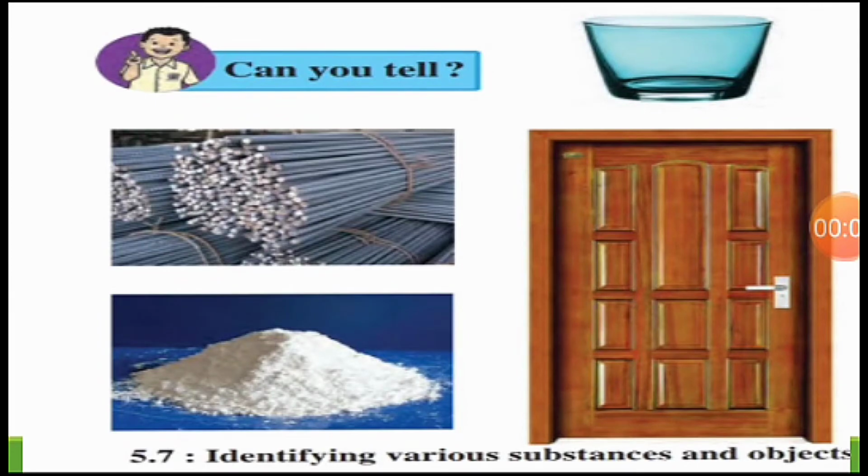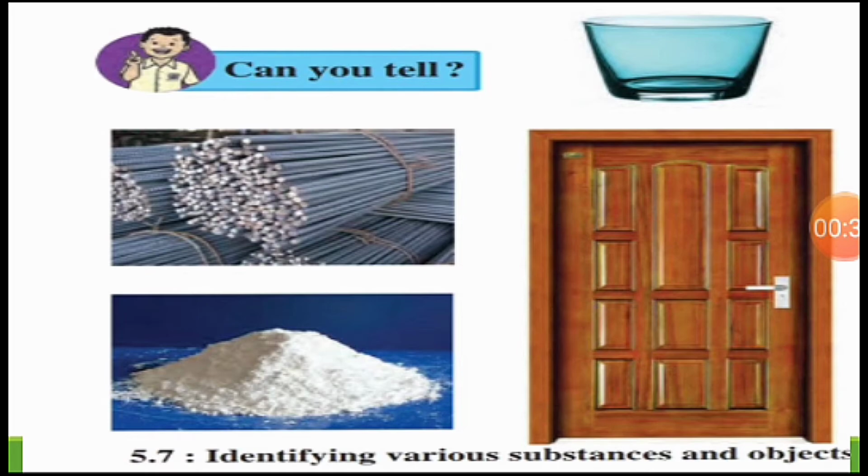Can you identify these pictures? How will you identify these following pictures? You can identify by observing. Now, while observing it, what do you take into consideration? We check its texture, sometimes we check its solubility, its hardness, right? So what are these things? These are the properties of the objects or the substances, by which we can identify from which things it is made.